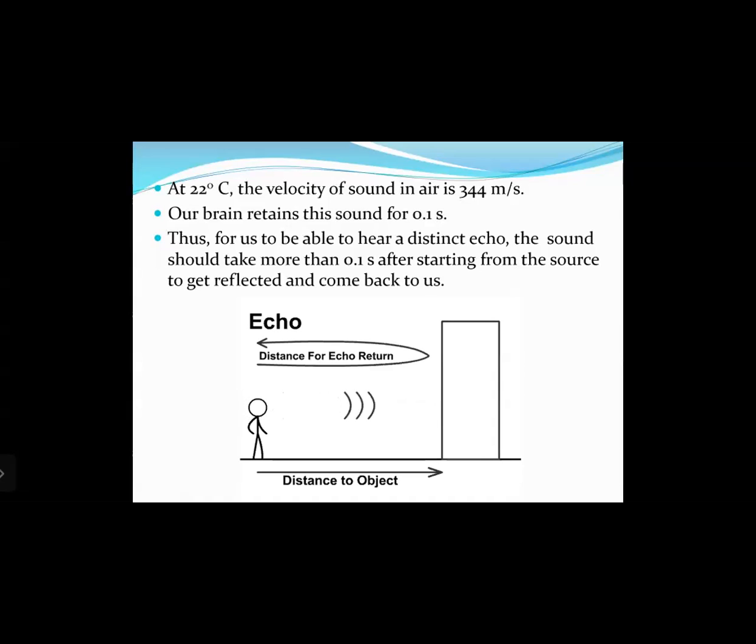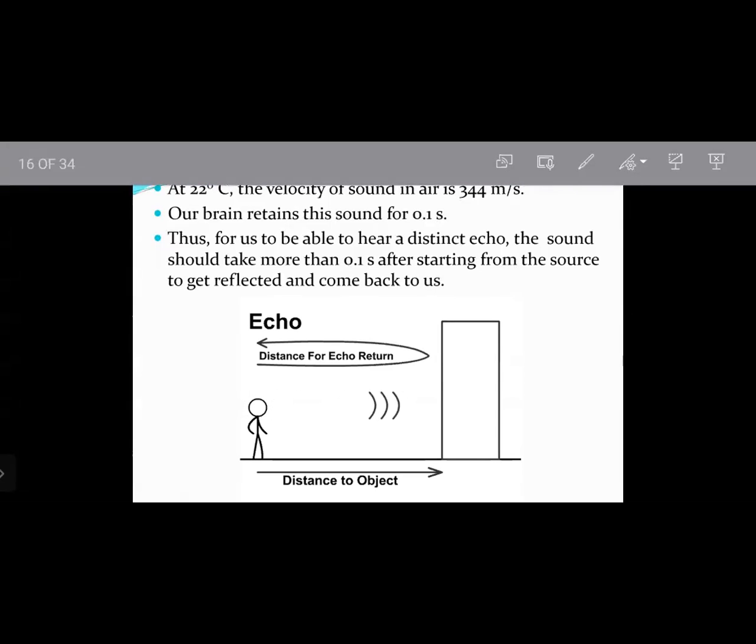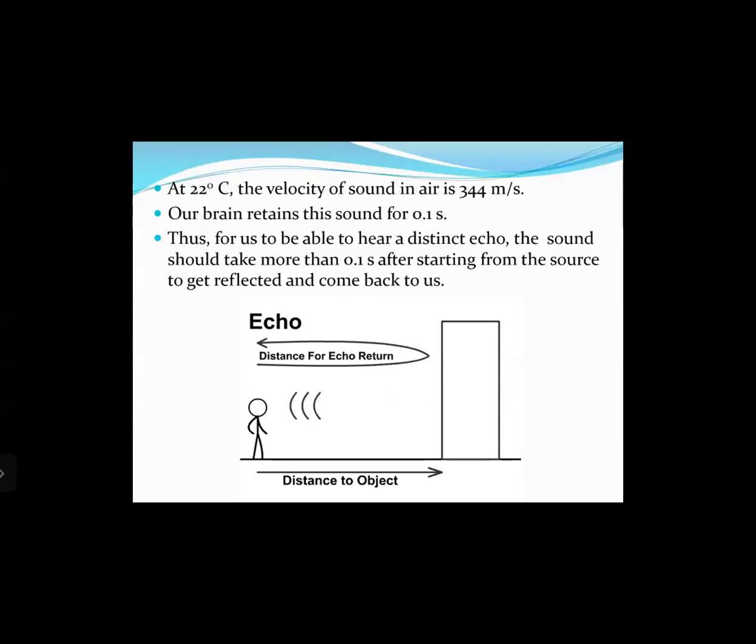So let us see how to calculate the minimum distance that must be present between the person creating the sound, meaning the observer, and the obstacle, which is the wall. Let us see.